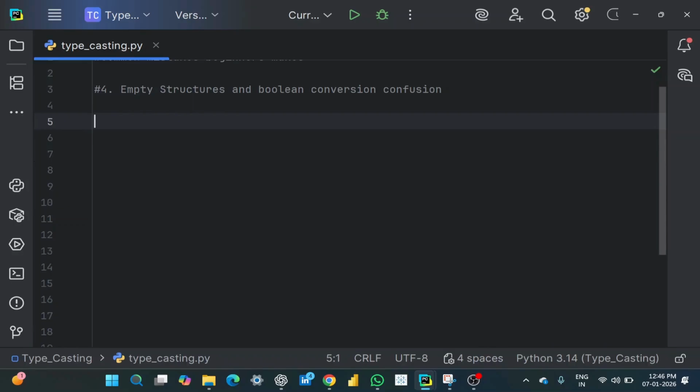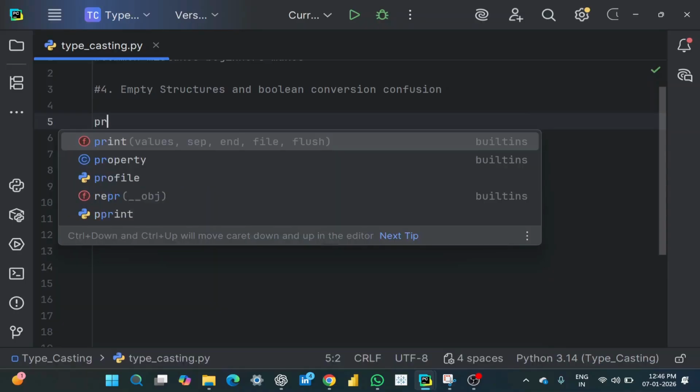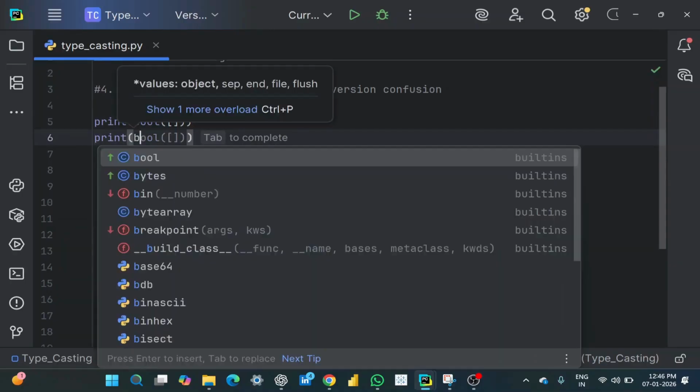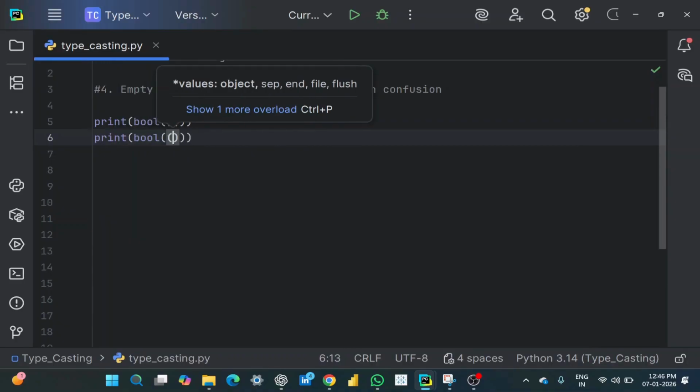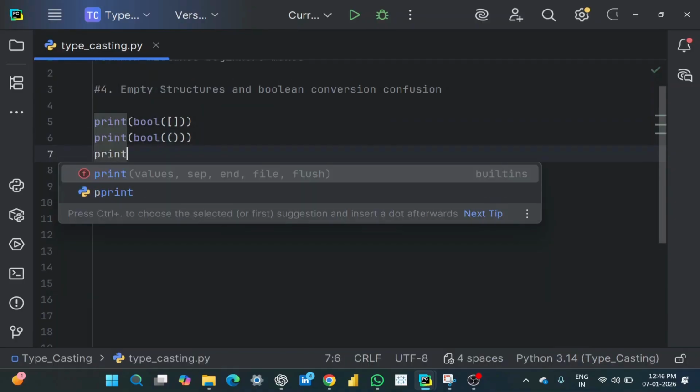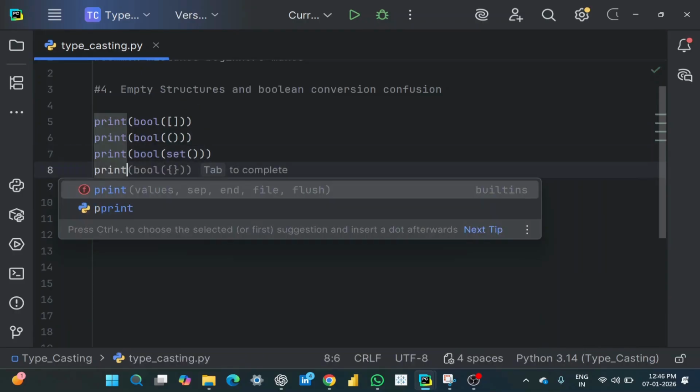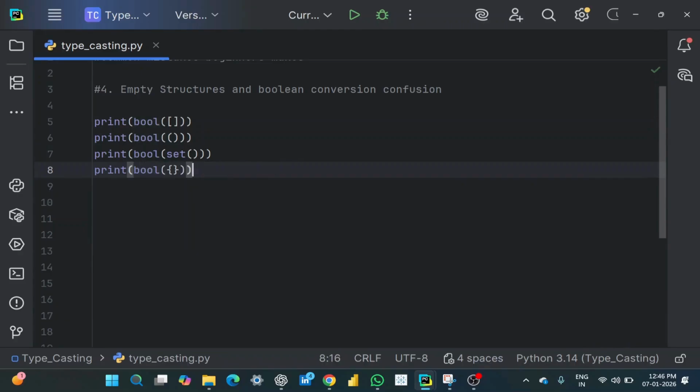The next one is confusion between empty structures and Boolean conversion. If you print bool with an empty data type, what will be the output? Let's check that. Print bool of empty list, then print bool of empty tuple, then print bool of empty set, then print bool of empty dictionary.